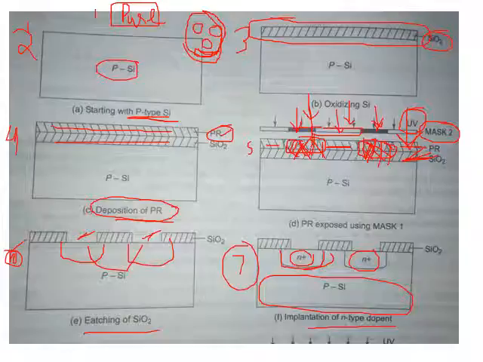N plus means what? The doping is somewhat higher. Okay, heavily doped. N plus indicates heavily doped. Is this up to step number 7? You have understood? Up to step number 7, did you people understand?